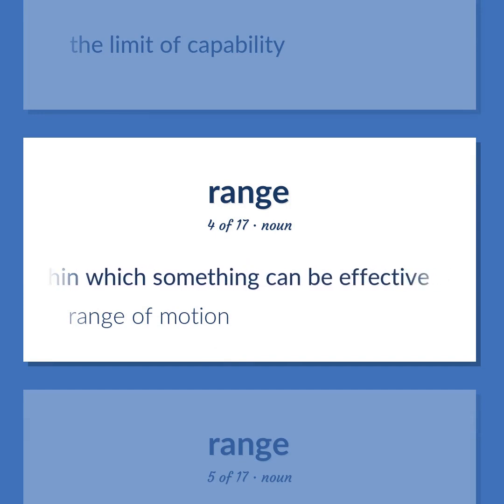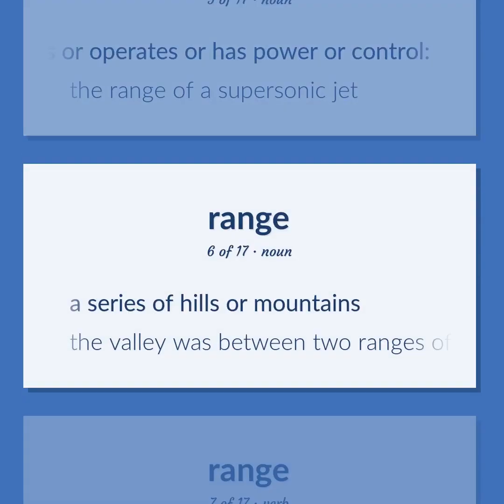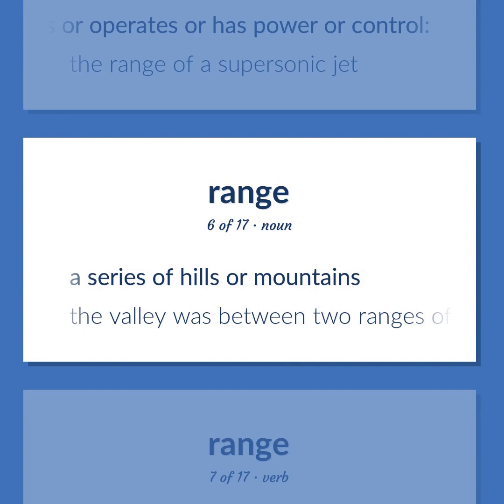Range of motion. An area in which something acts or operates or has power or control. The range of a supersonic jet. A series of hills or mountains. The valley was between two ranges of hills.